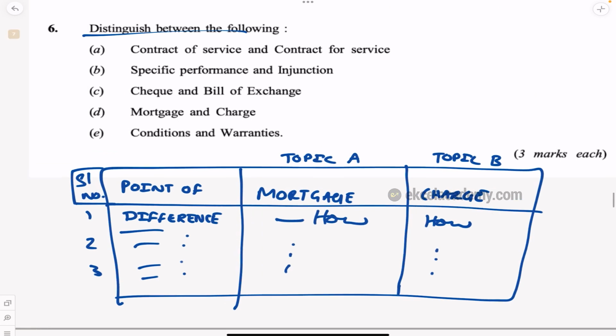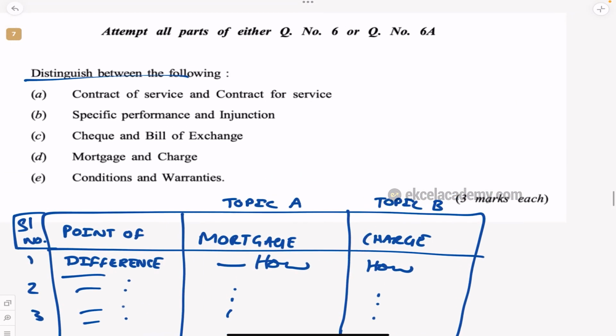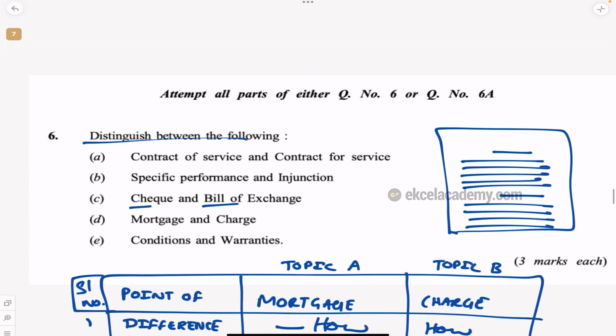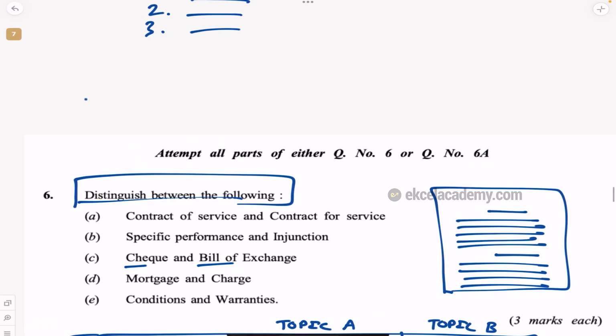You should write. See, many students do something wrong for "distinguish between". First they'll write one paragraph about the first topic. Let us say cheque and bill of exchange. They'll write one paragraph about cheque, then a second paragraph about bill of exchange. But that is not what they're asking. They're asking distinguish between. That means how are the topics different? How are they different means you should give a point.